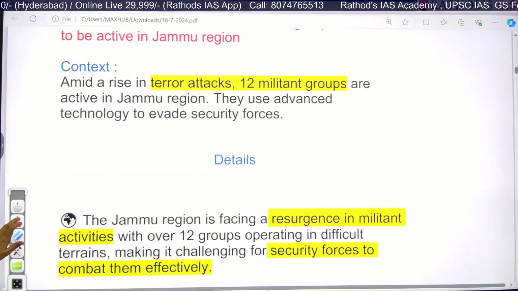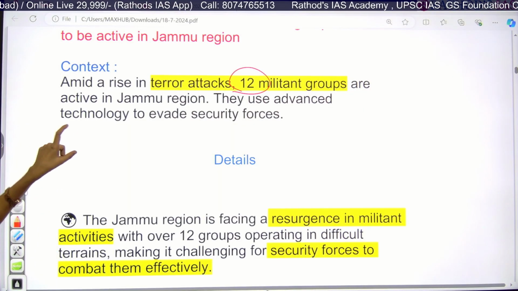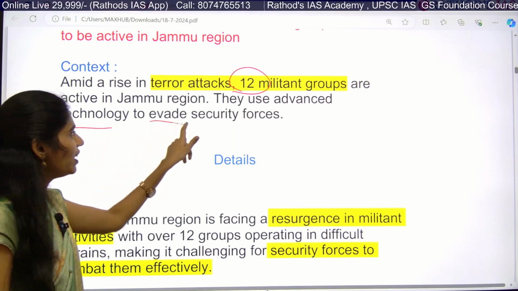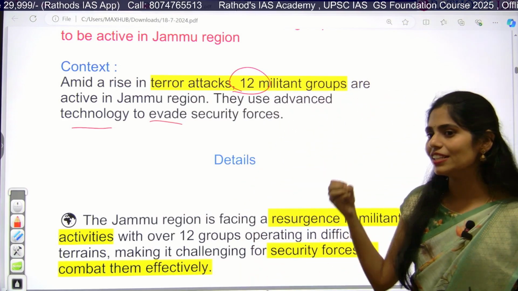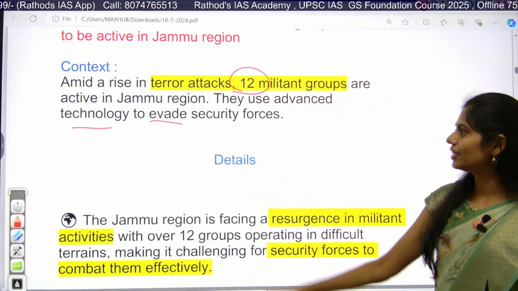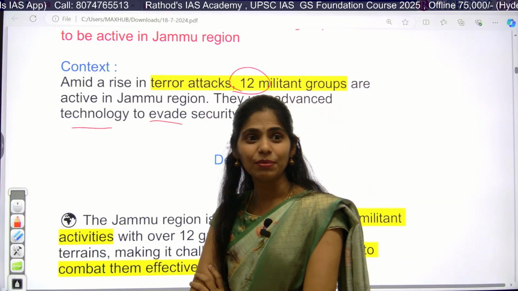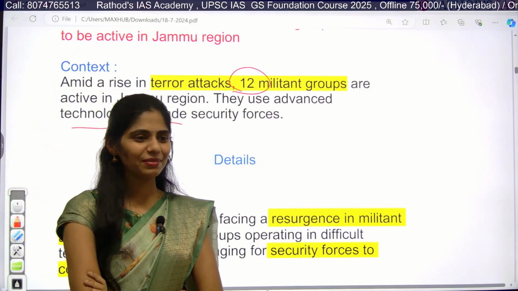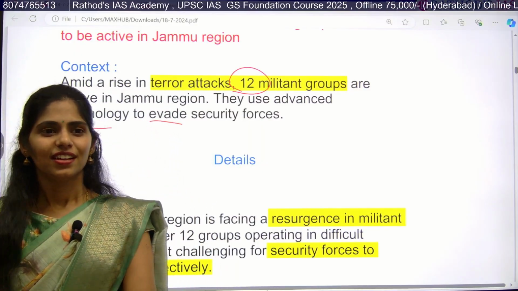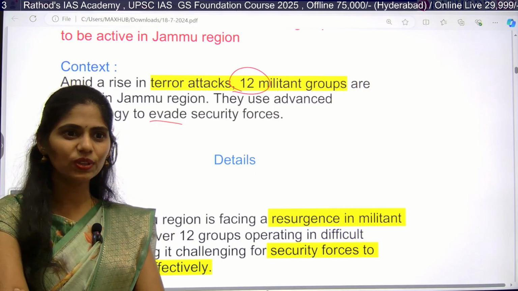So here you have to identify which are those 12 militant groups, and actually they are using advanced technology to evade security forces. They are not even recognized by our security forces because they are using advanced technology. Can you tell me at least one technology they might be using, at least any guess? You will know about technology, tell me. Can you guess at least any technology they are using so that they are not even identified or traced?